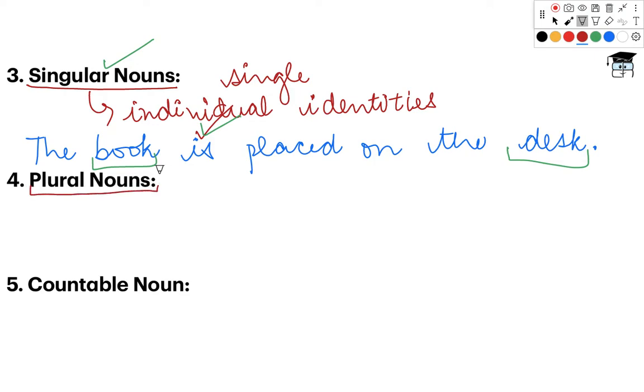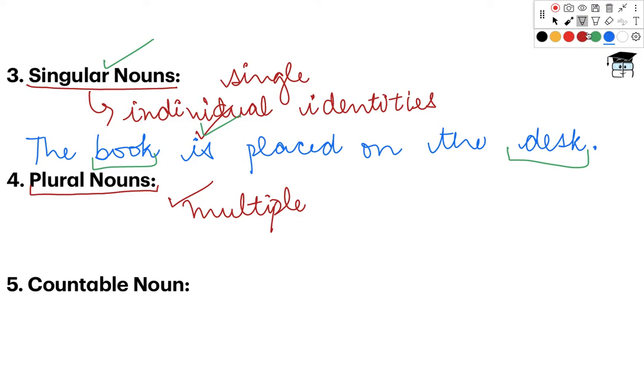What are plural nouns? These nouns refer to names of multiple people, places and objects. Right. So whatever we're talking about in plural nouns are not individual identities, rather they are multiple identities. Right.